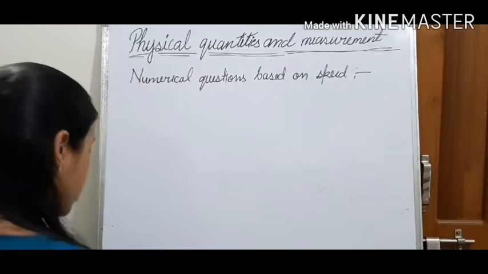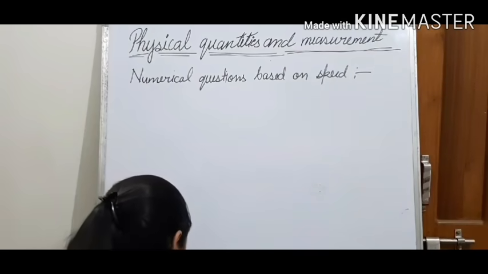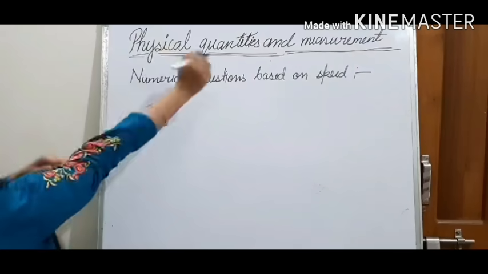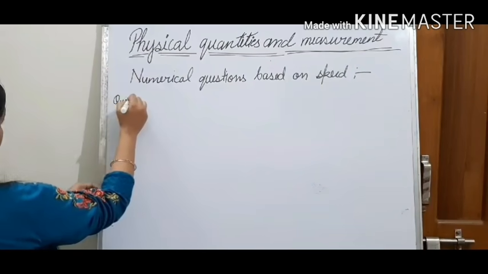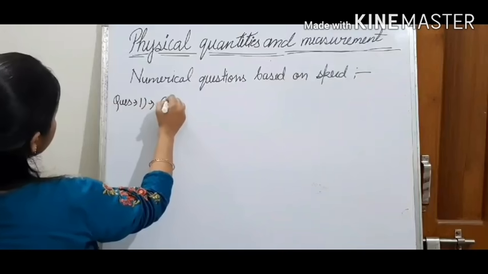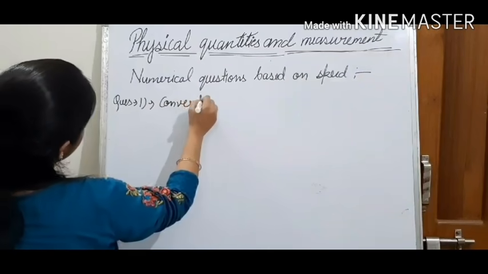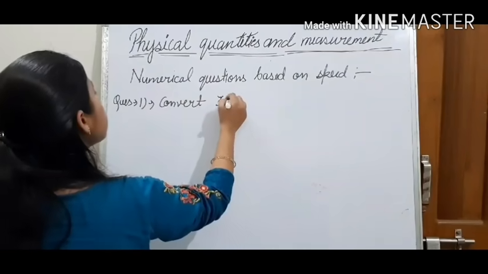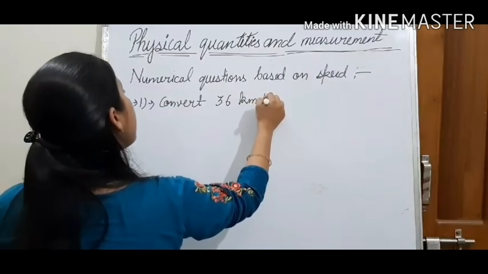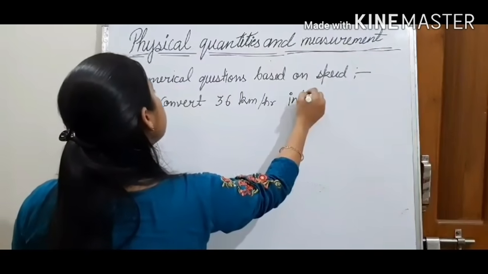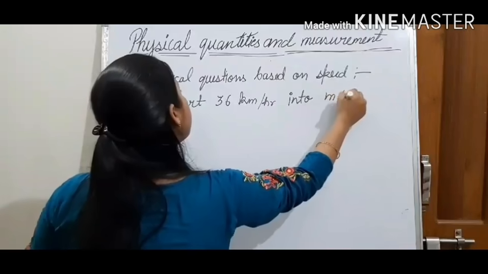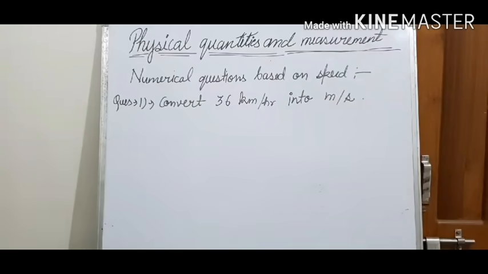So note down the first question based on the speed. First question is: convert 36 kilometer per hour into meter per second. This is your question. Convert 36 kilometer per hour into meter per second.